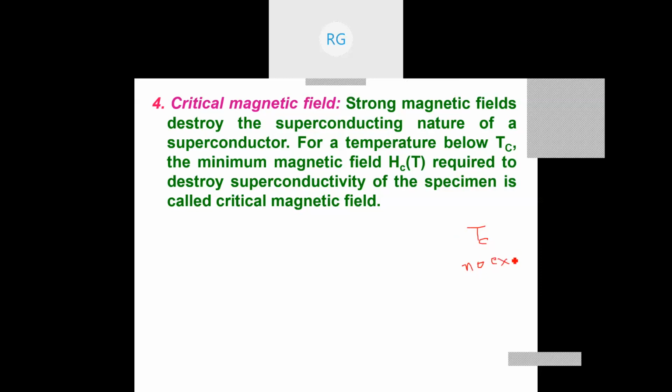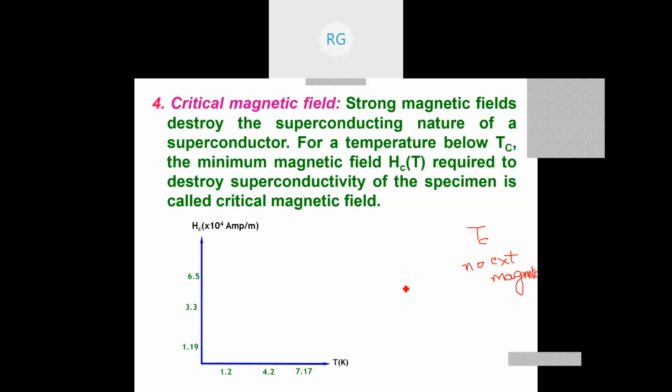If you apply an external magnetic field, the superconductivity will be destroyed if the applied field is more than a certain value. Therefore, the superconductor shows superconductivity only below a certain magnetic field. If the magnetic field is more than that, the superconductivity is destroyed, even though the material is below T_c. That magnetic field which destroys the superconductivity is called the critical magnetic field, and it is denoted by H_c.